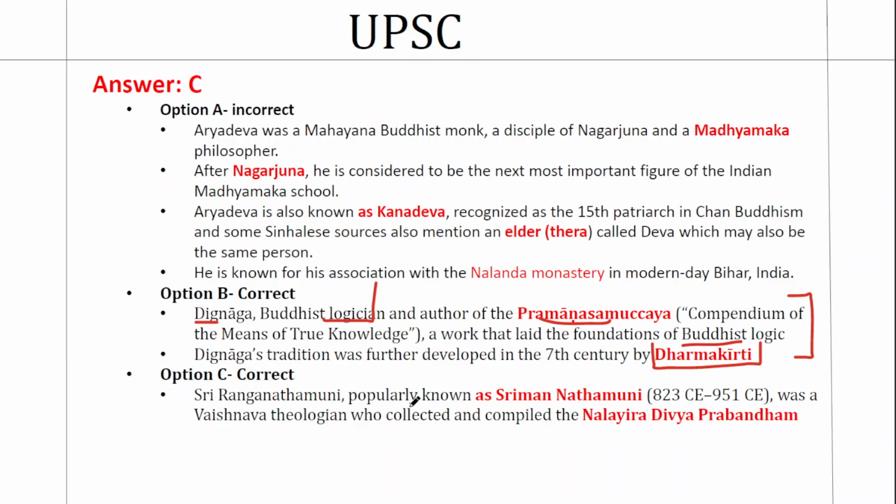I've already told you about Nathamuni. His other name is Ranganatha Muni, and he is the one who has written Nalayira Divya Prabandham. Now let's come to Madhyamaka philosophy, and the first person, Aryadeva. I've told you about Nagarjuna. He is the most important figure in the Madhyamaka school. He developed it, and later it was carried forward by Aryadeva.